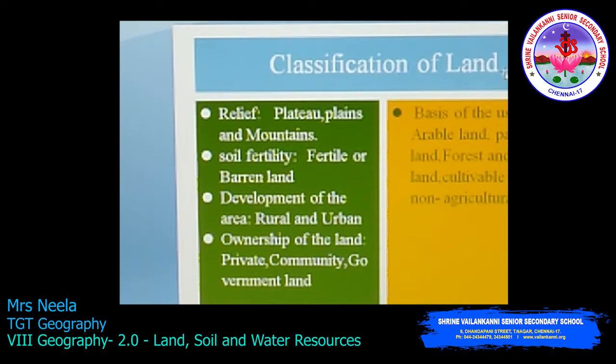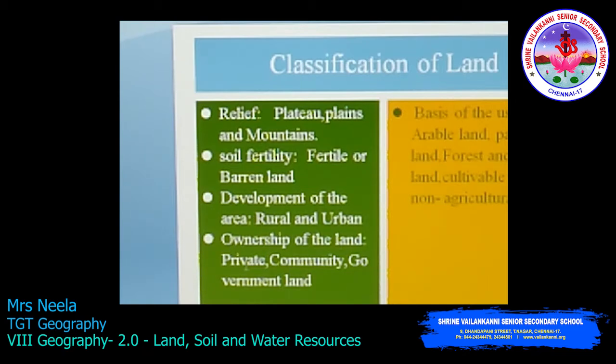Now we see about the classification of the land. It is classified into these topics such as relief, that is the topography, soil fertility, the development of the area, ownership of the land and on the basis of the usage. Under the topography you have plateaus, plains and mountains. The soil fertility, whether the soil is fertile or barren. Opposite to fertile is the barren. And on the basis of the development, that is the rural and the urban. You all know about this.